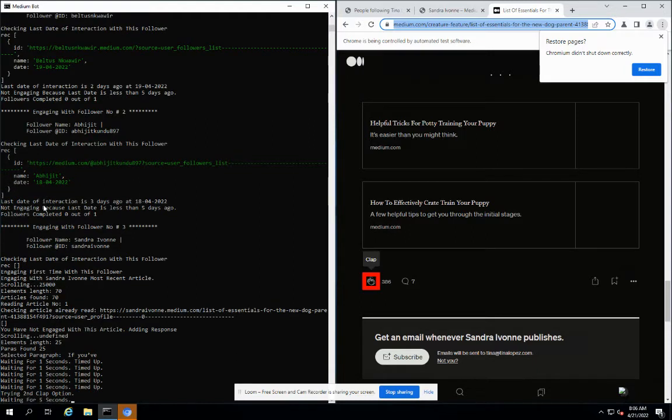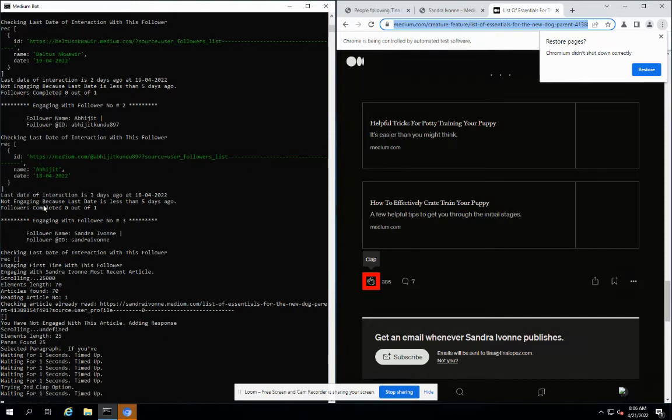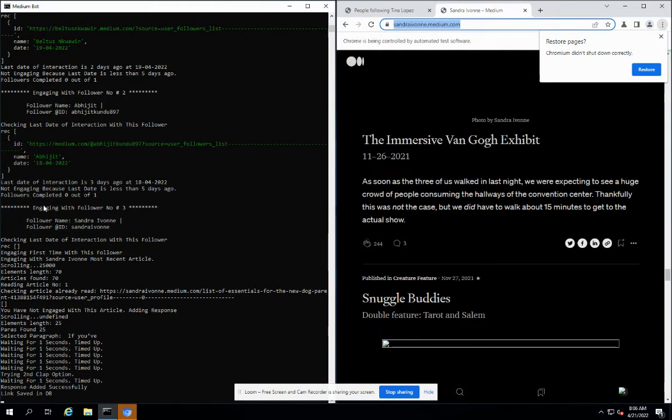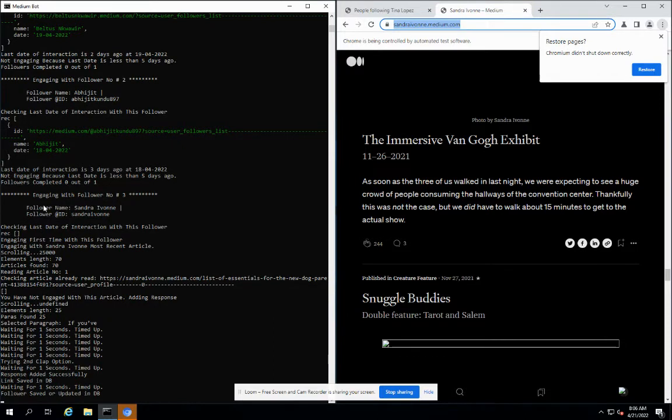We have also engaged with the tags, and the bot is now trying to clap the user's article. And you can see that the bot has clapped the Medium article of that Sandra, and it has also saved it in the DB. So now you can see the followers saved or updated in DB.